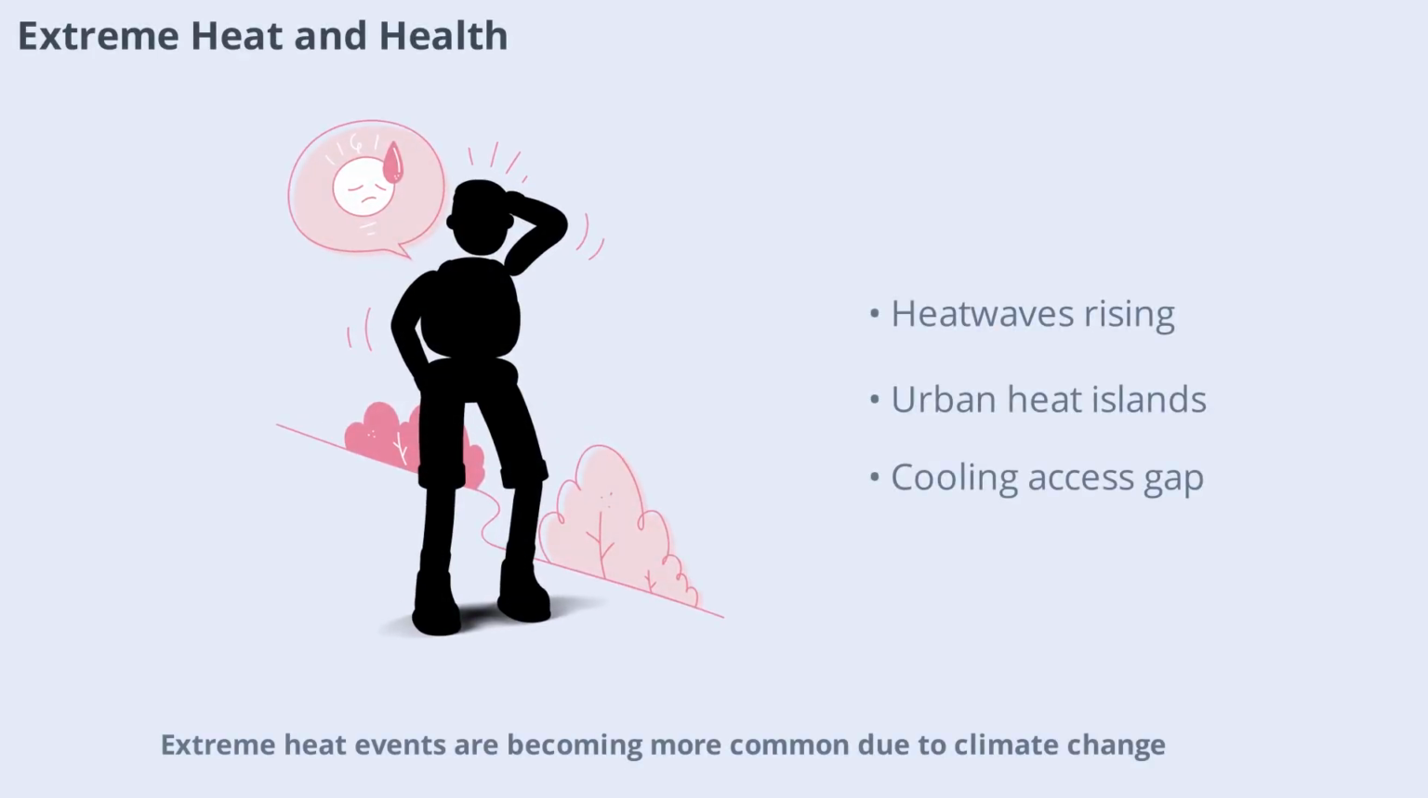Extreme heat events are becoming more common due to climate change. These heat waves can lead to heat exhaustion, dehydration, and even death, especially among the elderly and those without access to air conditioning. Urban areas, with their concrete and limited green space, often experience higher temperatures, a phenomenon known as the urban heat island effect. Low-income neighborhoods are less likely to have cooling centers or tree cover, increasing health risks.